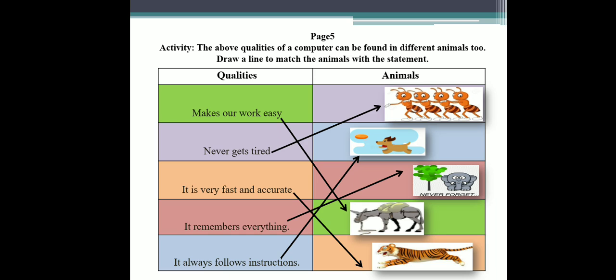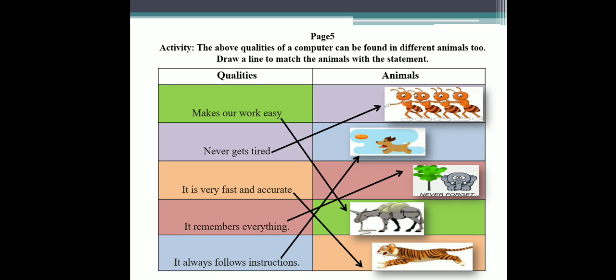Never gets tired. Who never gets tired? Yes, the ants never get tired. They always walk and walk. They never get tired. It is very fast and accurate. So which animal is very fast and accurate? Yes, the tiger. Tiger is very fast and accurate. It remembers everything.